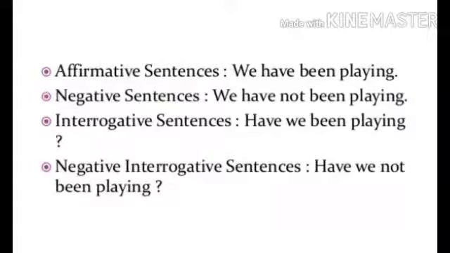Let's come to the examples. We have the affirmative sentence of perfect continuous: we have been playing. You can see here after the subject we are using the helping verb have been and the verb playing, that means the verb's first form plus ing. In this way we form the affirmative sentence: we have been playing. Negative and interrogative are also given here, which will give you a clear understanding of the topic.